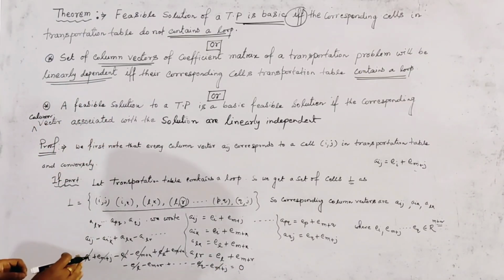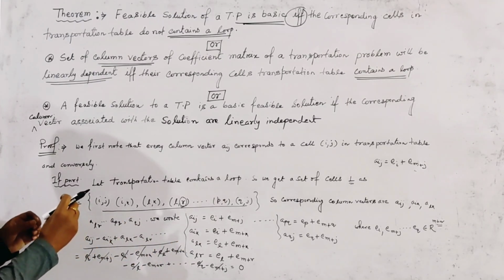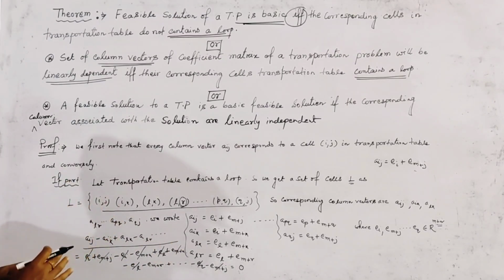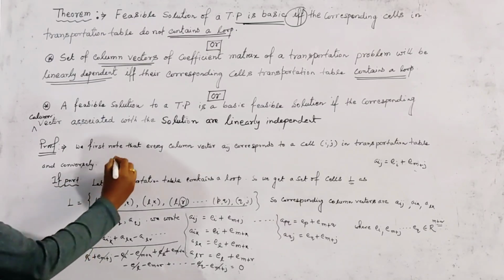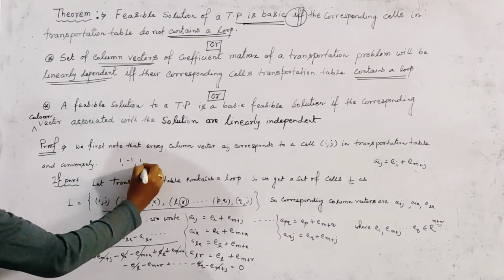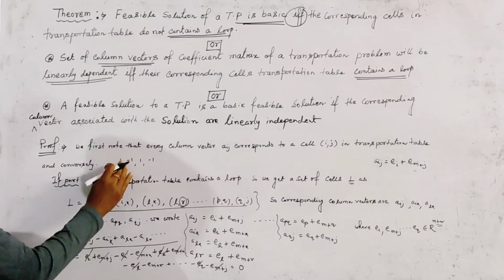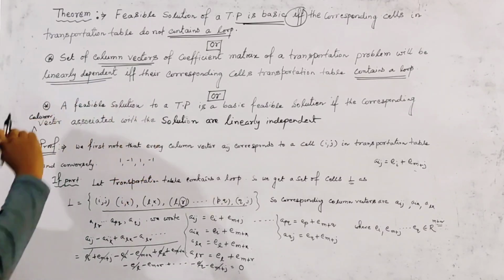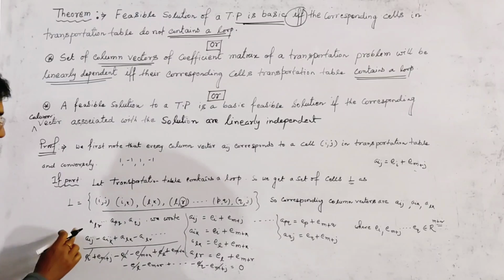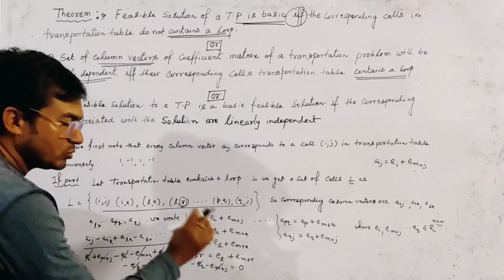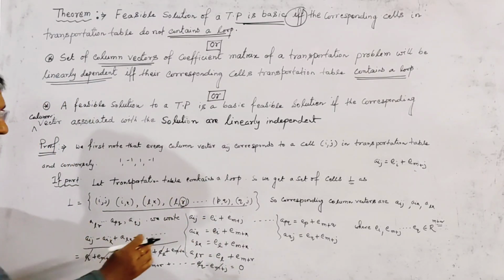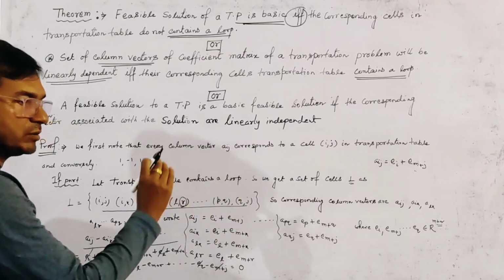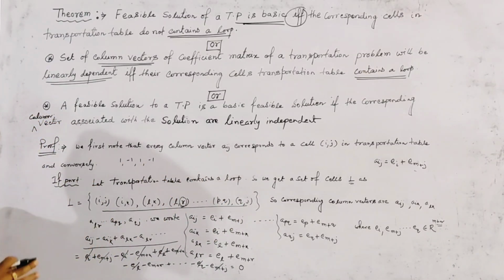So all these column vectors form a linear combination with coefficients 1 and minus 1. That is, the coefficients of the linear combination are not all 0, but the result of the linear combination is 0. So we say that these column vectors must be linearly dependent.